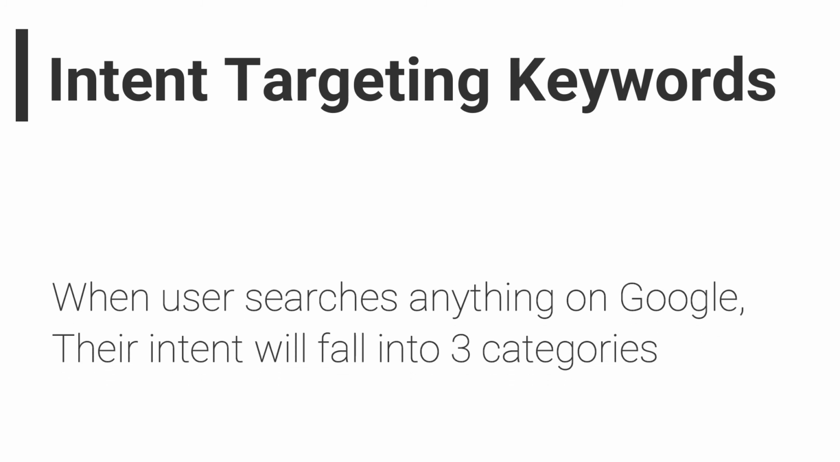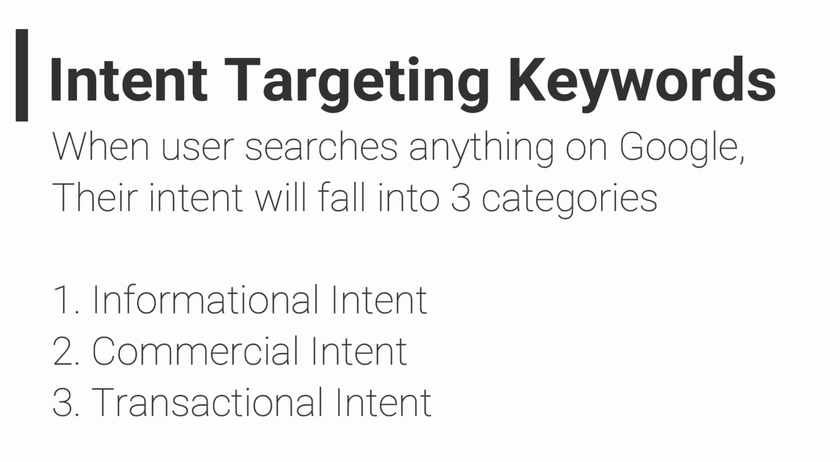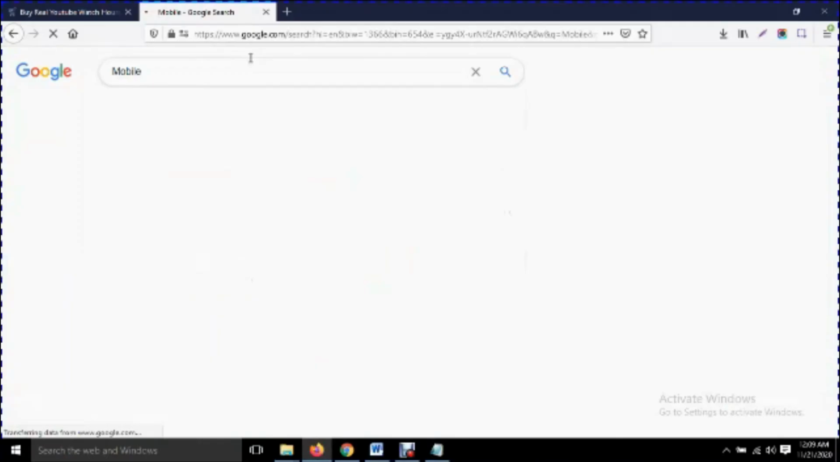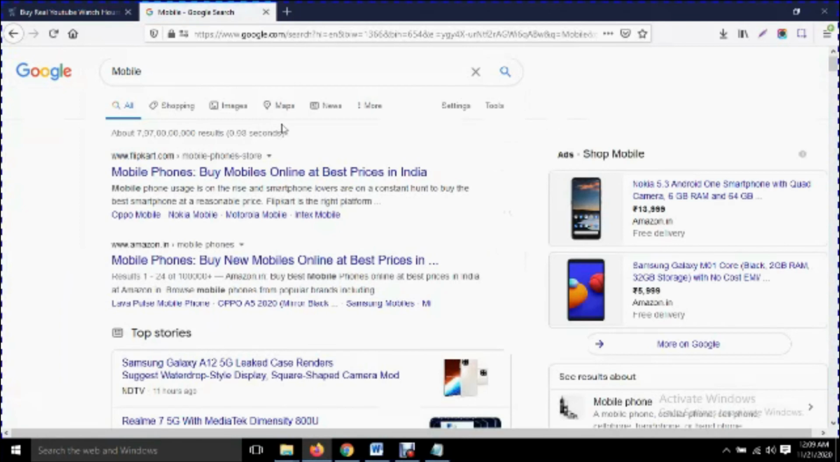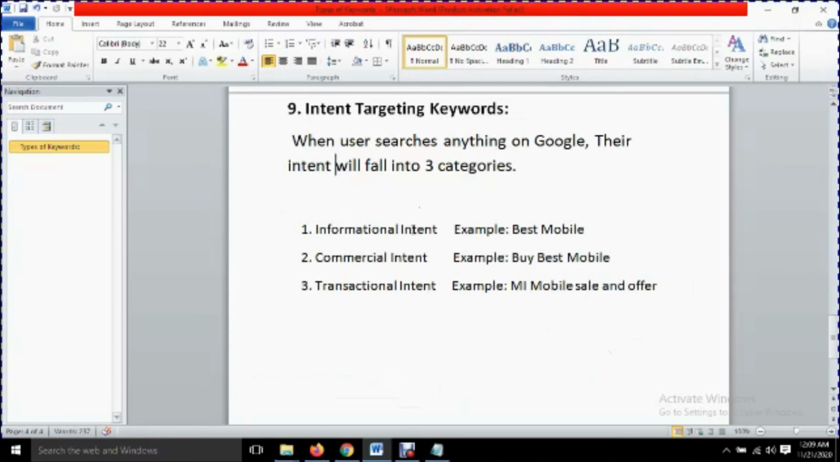And the 9th point is intent targeting keyword. When users search anything on Google, their intent will fall into 3 categories. First category is informational intent. Suppose user is searching on Google only for getting information. In this case, user can use only a short tail keyword like mobile. This is the short tail keyword, and Google understands that you are looking for information about mobile. So this is the informational intent, meaning you are searching on Google only for taking information.